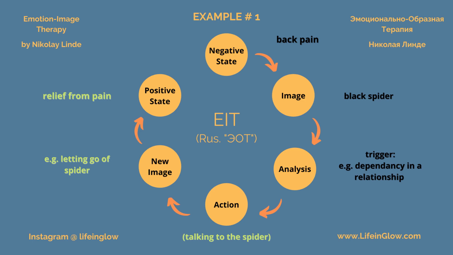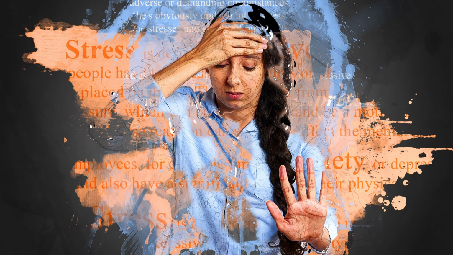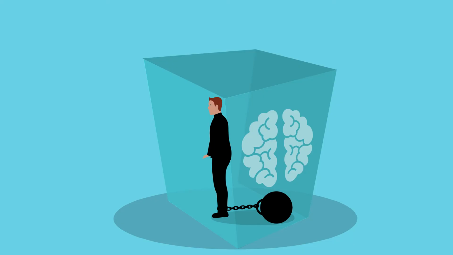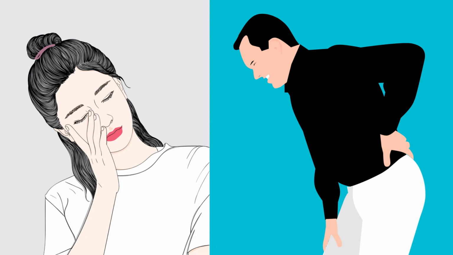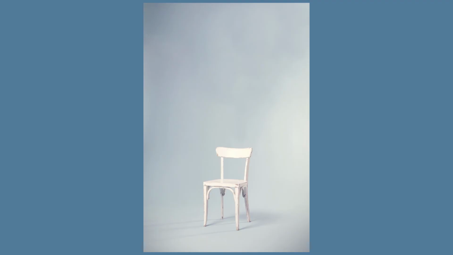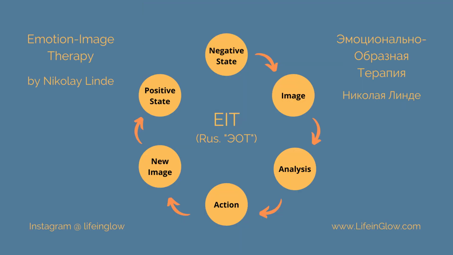And that's not the only case. Quite often, chronic pain can be related to some kind of psychosomatic cause, at least as part of it. Some unhealthy attachment, emotion trapped in the body. What we also do is project the image on an empty chair, and this facilitates the work which is aimed at transforming the image, and also diminishes resistance of the client. That projection allows us to analyze the problem more effectively.